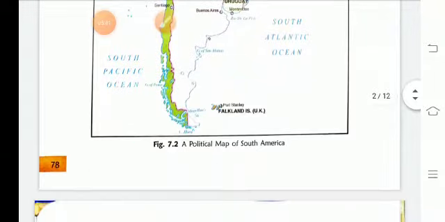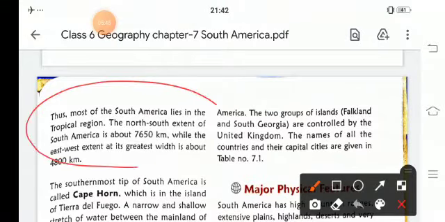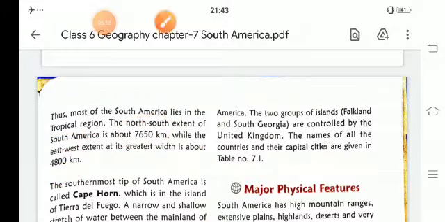Thus we can say that South America lies in the tropical region, where the north-south extent is about 7,650 kilometers, while the east-west extent is 4,800 kilometers.